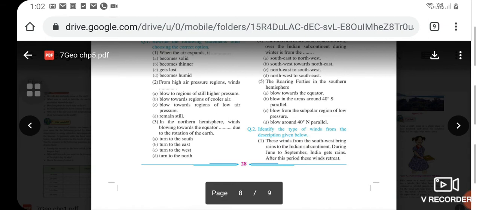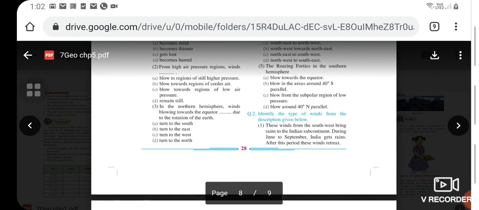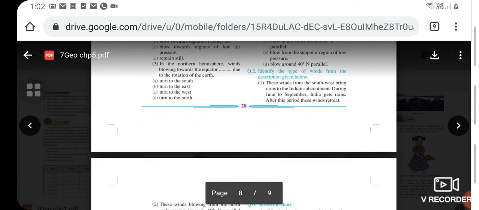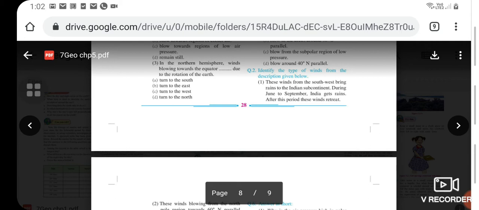The fifth is, the roaring 40s in the southern hemisphere blow towards the equator, or blow in the area around the 40 degree south parallel, or blow from the subpolar region of low pressure, or blow around the 40 degree north parallel.